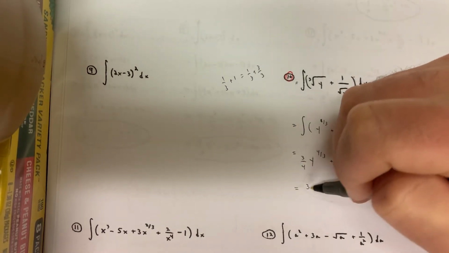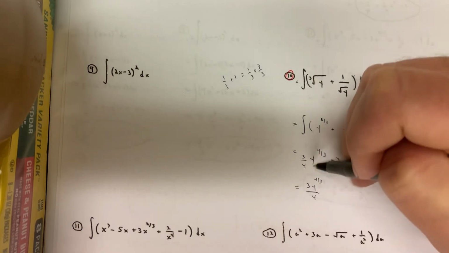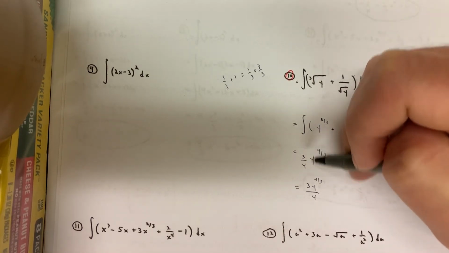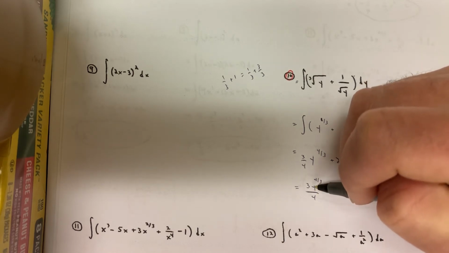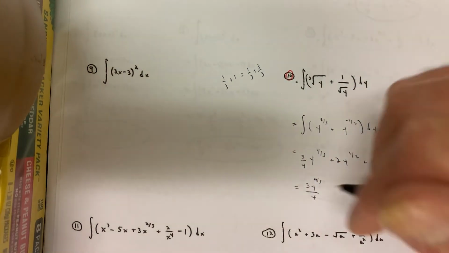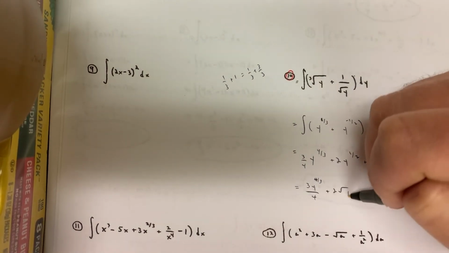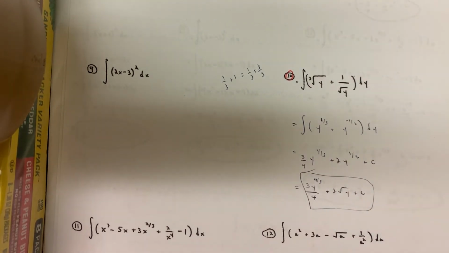And that's actually not a bad answer at all. Maybe they write it as 3y to the 4/3 over 4. This is kind of silly. I like this one better because if you want to take a derivative to check, this is a better form. But there's nothing wrong with that. What they have right here, those y's and those 4's, I'm so terrible with my y's. They can look like 4 sometimes, so I'll try to enunciate a little bit more. Plus, you can make this 2 radical y plus c. But once again, lots of different ways to write these things up, okay?